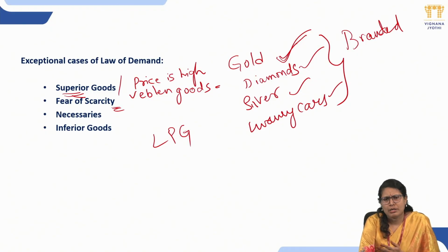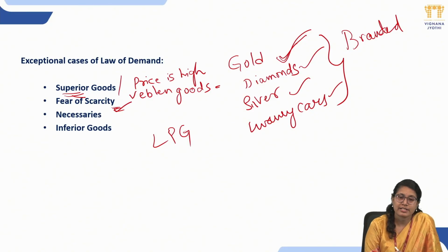One more scenario you can see for fear of scarcity: during COVID, many people purchased groceries for 3 or 4 months. They stocked up because they felt that in future it would be scarce, right? And in North America a few months back, there was news of a ban on the export of rice. Then you can see how the Indian markets were overcrowded there. They purchased the rice. Fear of scarcity makes people purchase goods like anything. That is the second exceptional case for the law of demand.